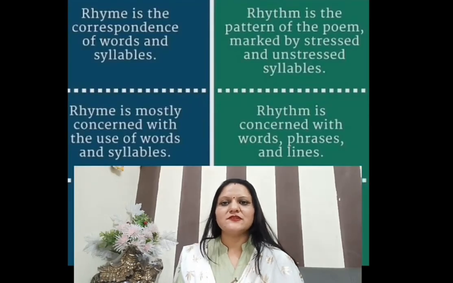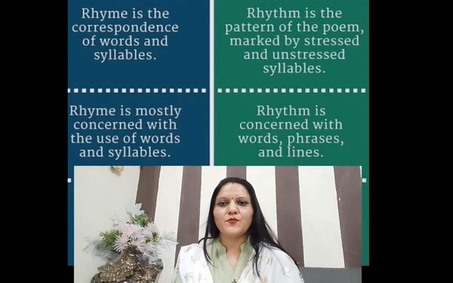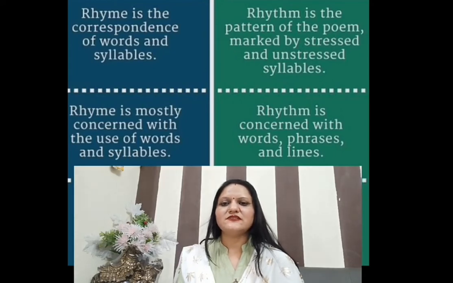And the last one is rhyme and rhythm. Rhyme generally refers to the similarities and identical nature of sounds at the ends of the lines. But rhythm is stressed and unstressed syllables. Poetry can have either, while prose is mostly concerned with rhythm.